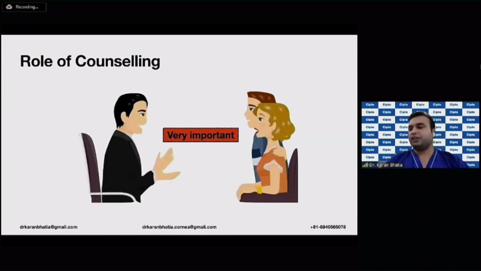And finally, in all these allergic conditions, the role of counseling is very, very important. So you have to counsel them that the treatment is going to be for a long duration, and you have to give confidence to the parents, and apart from that, explain the risks of steroid and repeated follow-ups.